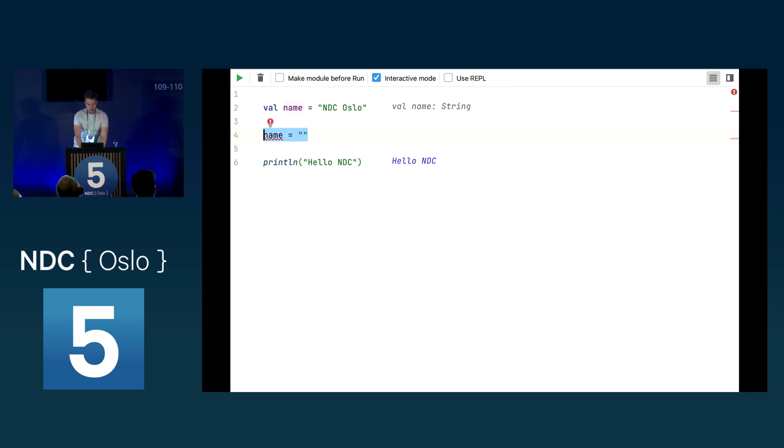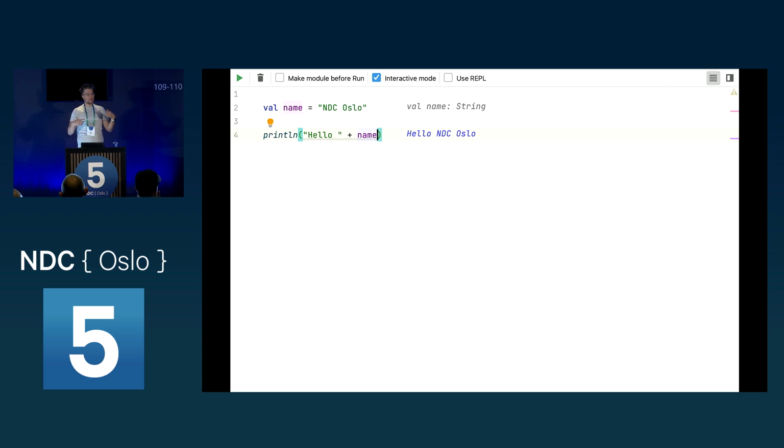But now, how can I do, for example, things like string concatenation? I could do it like this. This is how we would do it in Java. In C#, it's funny, because I've taken a look into C# a little bit more while preparing this talk, and I've seen that many things we have in Kotlin are heavily influenced by C#, so you guys will feel at home.